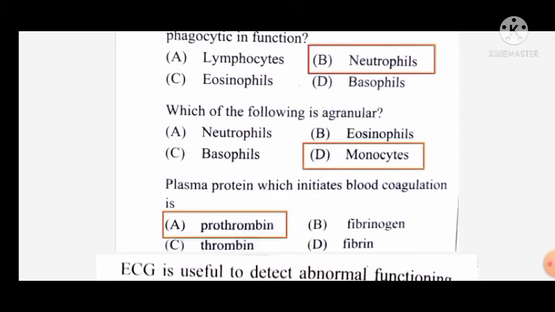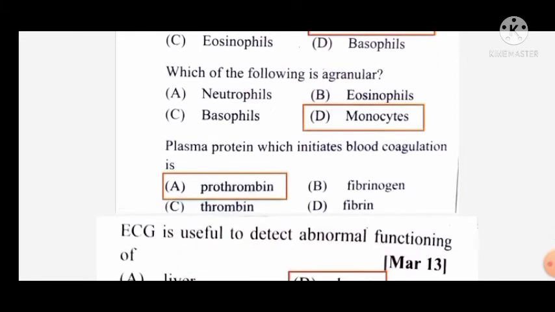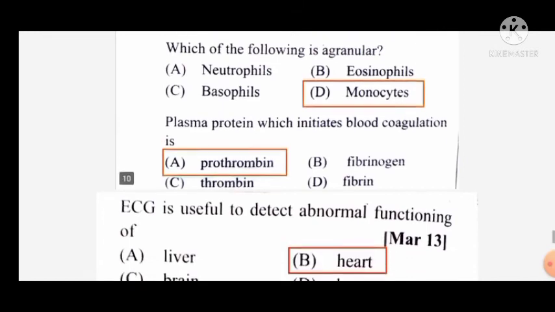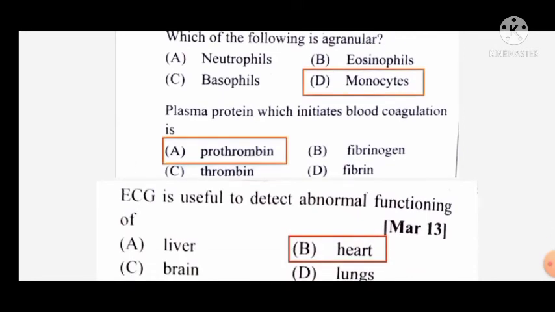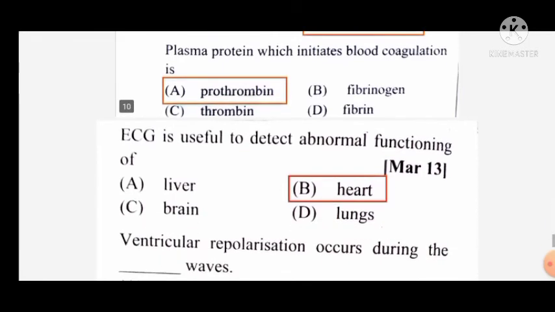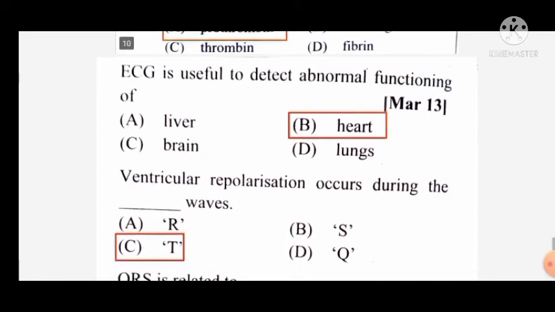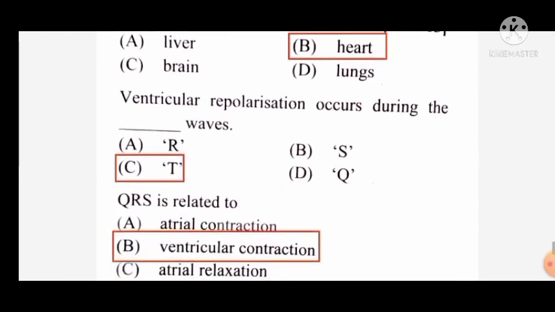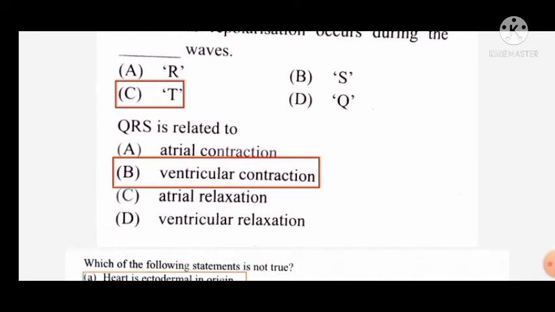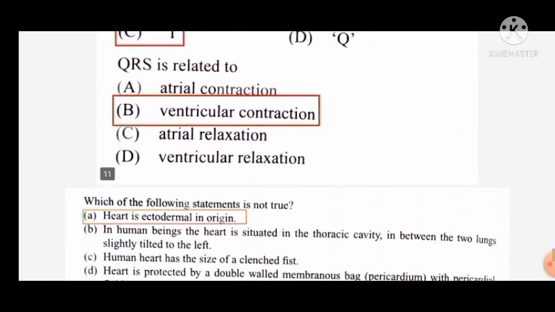Which of the following is agranular? Monocytes and lymphocytes are agranular. Plasma protein which initiates blood coagulation is prothrombin, and it ends with fibrinogen. ECG is useful to detect abnormal functioning of the heart. ECG is the full form of electrocardiogram, discovered by Einthoven. Ventricular repolarization occurs during the T wave. Ventricular relaxation is also called ventricular repolarization. QRS is related to ventricular contraction.